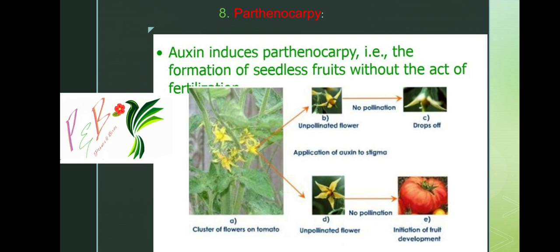When a tomato flower is not pollinated, the flowers will drop, no doubt. But when you apply auxin, even if the flower is not fertilized at all, the fruit will develop. That is the role of auxin in parthenocarpy.